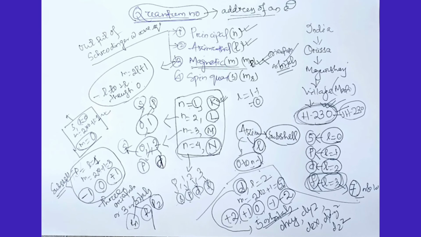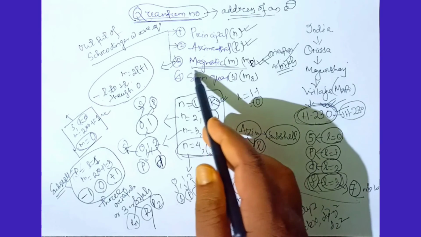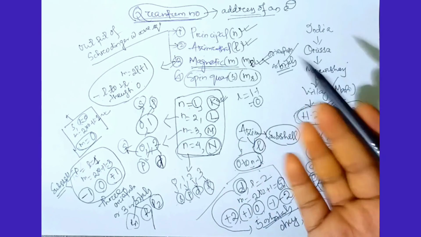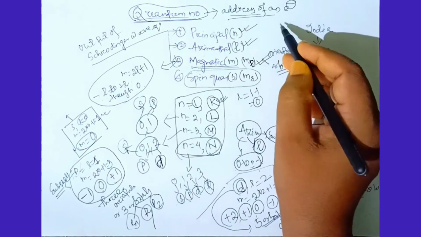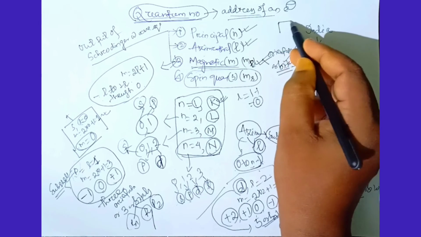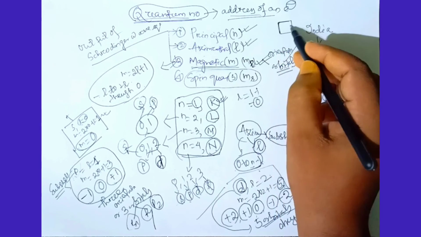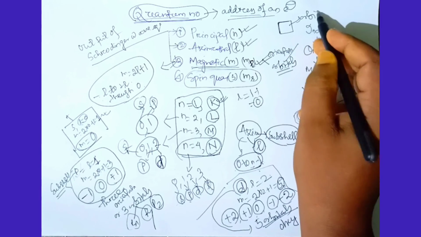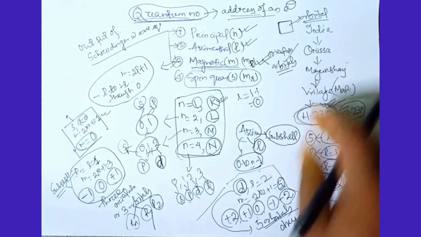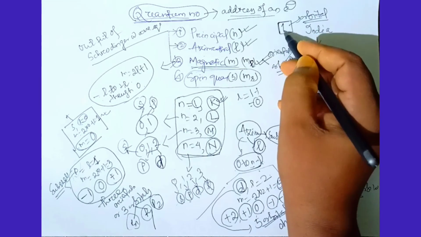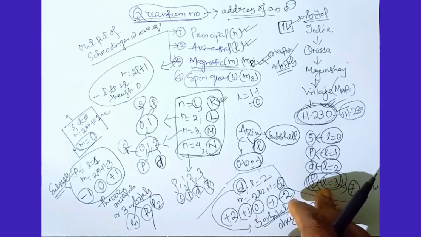Okay, and the spin quantum number, what does it speak about? Obviously it speaks about spin. In an orbital, we concluded the final destiny of an electron is the orbital, but an orbital can accommodate a maximum of 2 electrons.